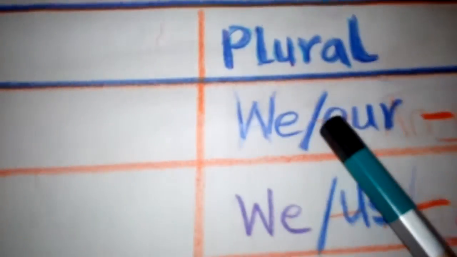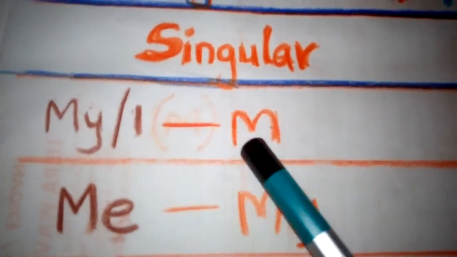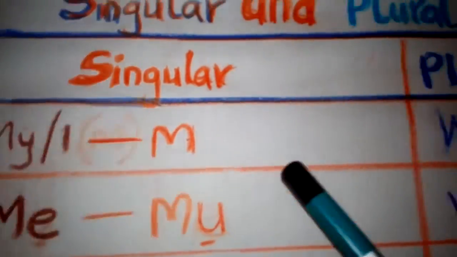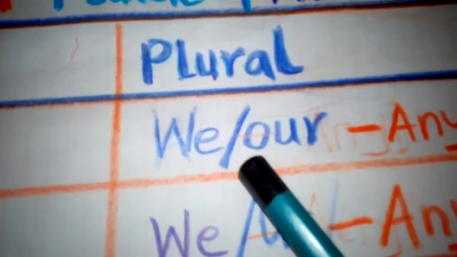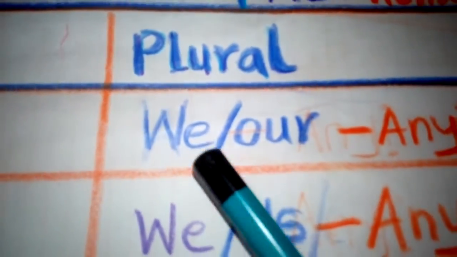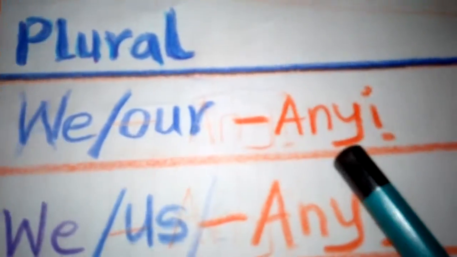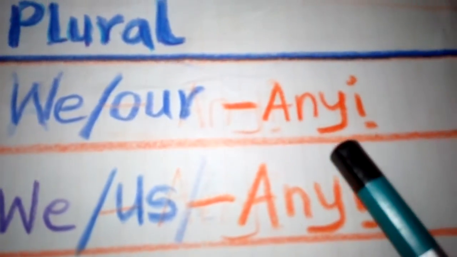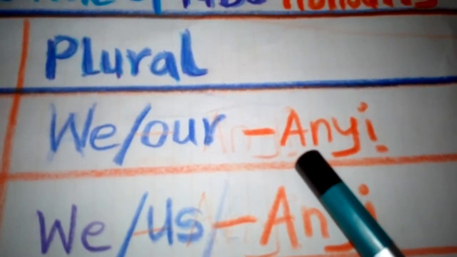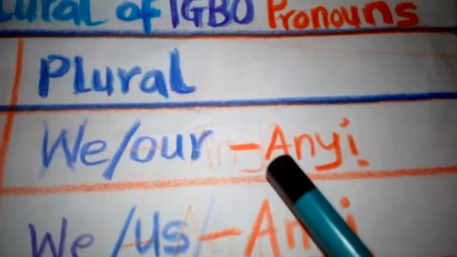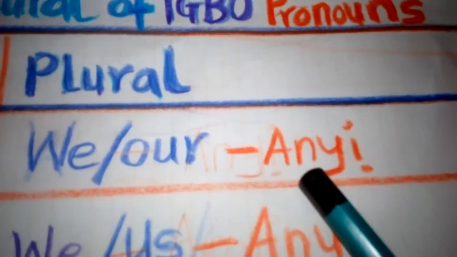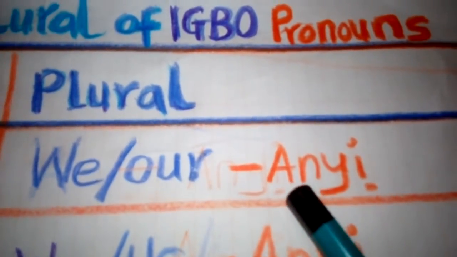So this is the plural of me, or mine or I. The plural is we or our. In Igbo language it is anyị. Anyị is a plural pronoun in Igbo language.